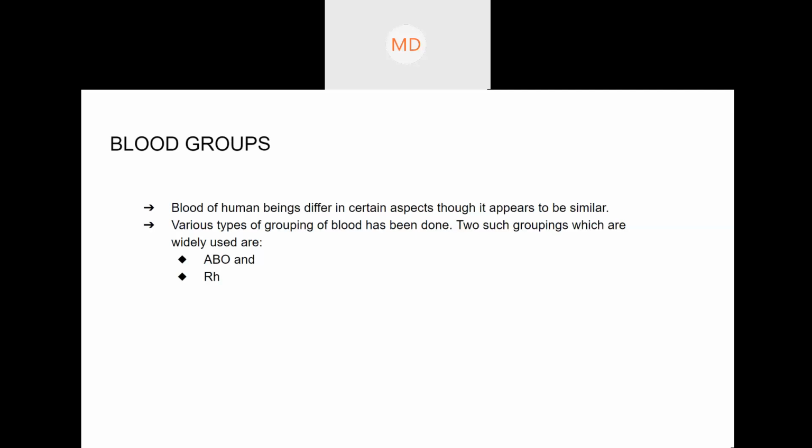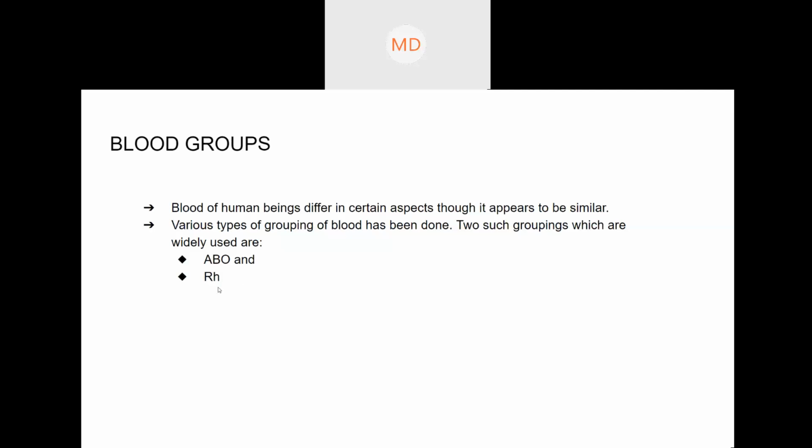Positive and negative cannot share blood. But group A is a single group, either positive or negative. It is a single group, and it comes under ABO blood grouping. That positive and negative is due to the Rh factor.